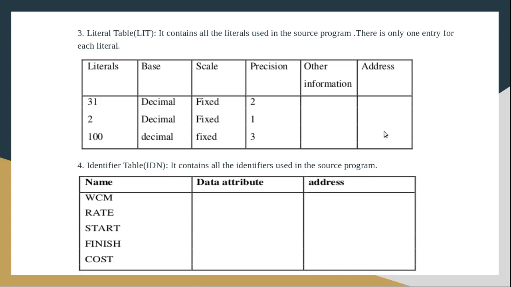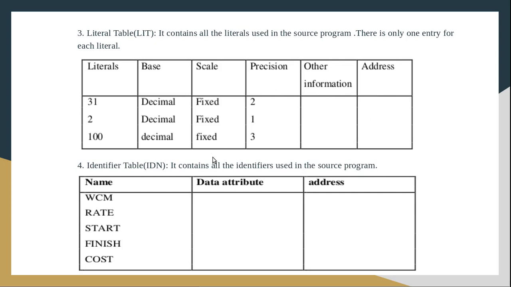So that is the literal table. The literal table will store all the constant tokens in the source program along with a few attributes. The literal name, base, scale and precision columns will be filled in the lexical analysis phase, whereas the other information and address columns will be filled by the coming phases of the compiler.